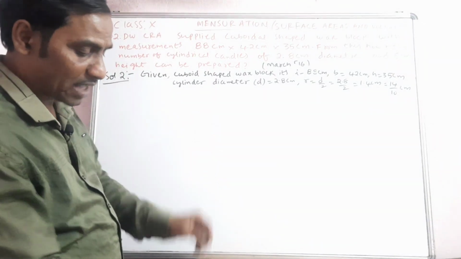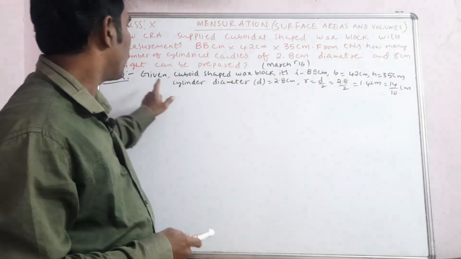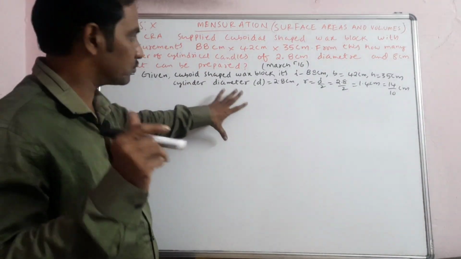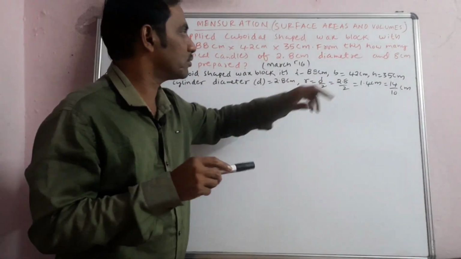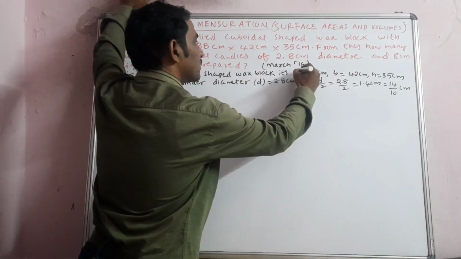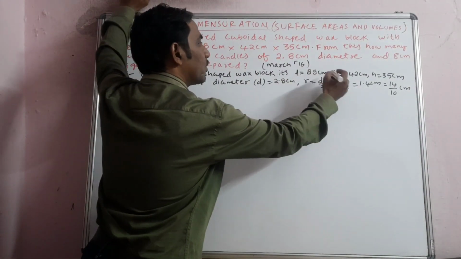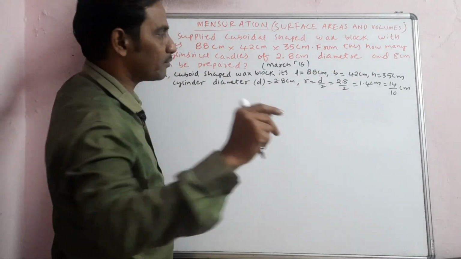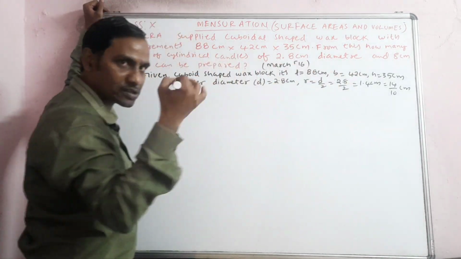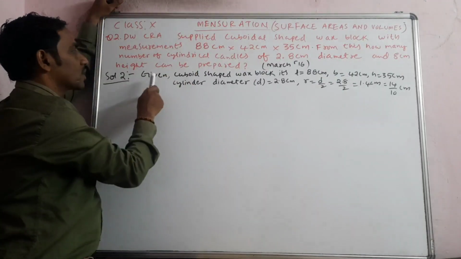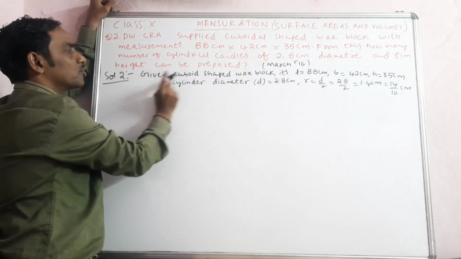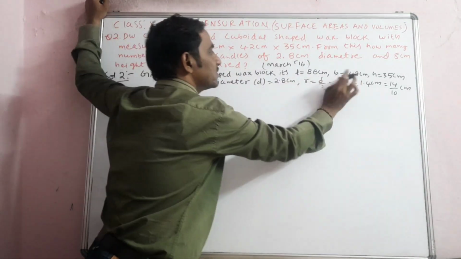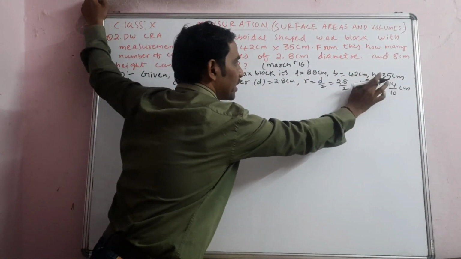Here the logic is, see, I am trying to adjust the space. Whatever I wrote, L is equal to, B is equal to, I want to adjust the space so that the problem can be done on one board instead of rubbing and writing again. When you write in the exam, you have to write length, breadth, height in full spelling. Given the cuboidal wax block, its length is 88, breadth is 42 and height is 35 centimeters.